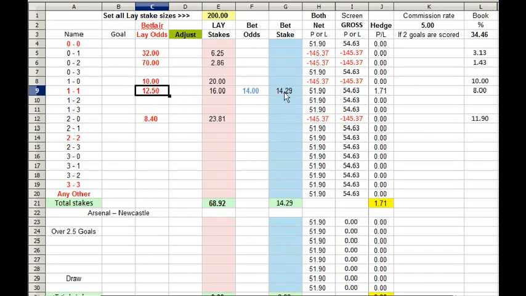So if we bet out at that one single score and make £1.71 on that part of the trade, the whole trade then is all green at £51.90 after commission. So what you would see in your Betfair screen is 54.63, but after commission at 5%, somewhere around £51.90 against all possible scores.